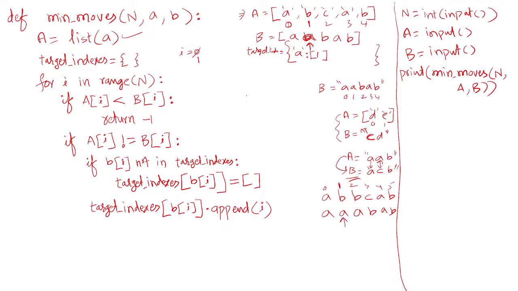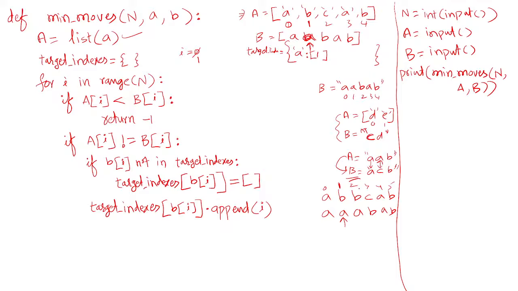In the dictionary we are storing key value pairs. The key is the character in b which needs to be replaced, and all such indexes in a we store as the value for this key a in the dictionary. That is what we need to do here.